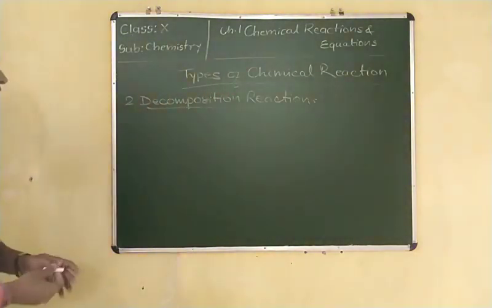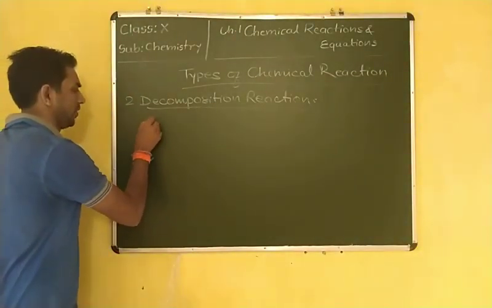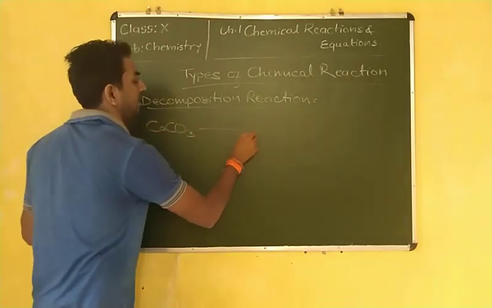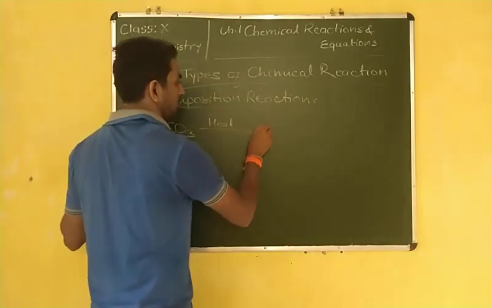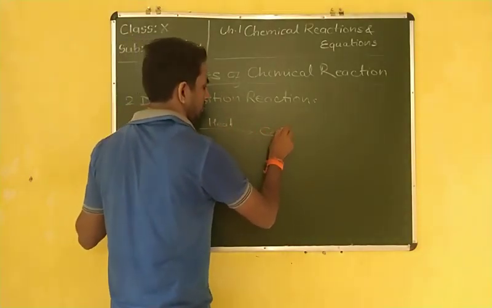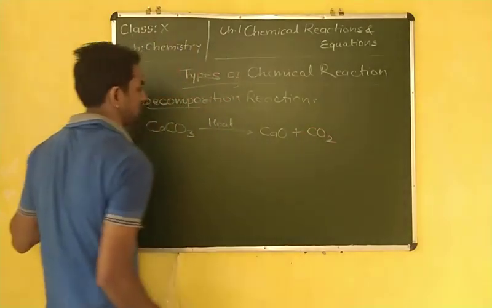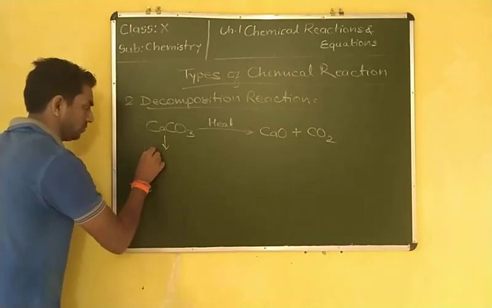Next example of decomposition reaction, the second example, is calcium carbonate. When we provide heat to calcium carbonate, by heating it forms calcium oxide plus CO2. This calcium carbonate is known as limestone.